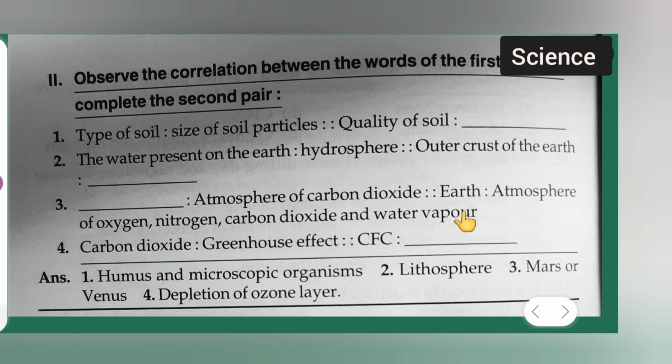vapor. Okay, for this one you all write down Mars or Venus. Okay, over here third one. Okay, fourth is carbon dioxide, greenhouse effect, CFC will be what? Here you all have to write this, depletion of ozone layer.